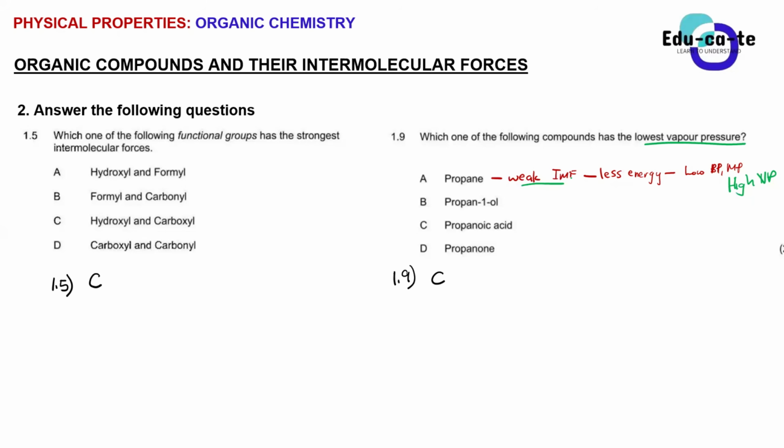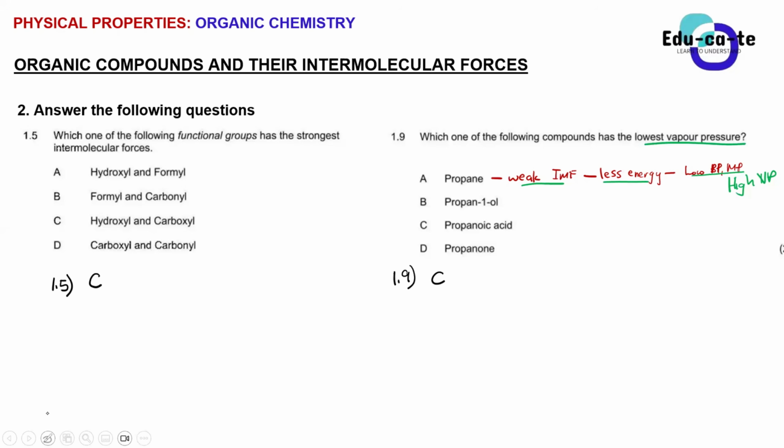Okay, so the correct flow says here you start with the strength of the intermolecular forces. If it's weak intermolecular forces, it's less energy. If it is strong intermolecular forces, it's more energy. If it is less energy, obviously the boiling point and melting point will be low. But the vapor pressure is the opposite. Do you guys see that?